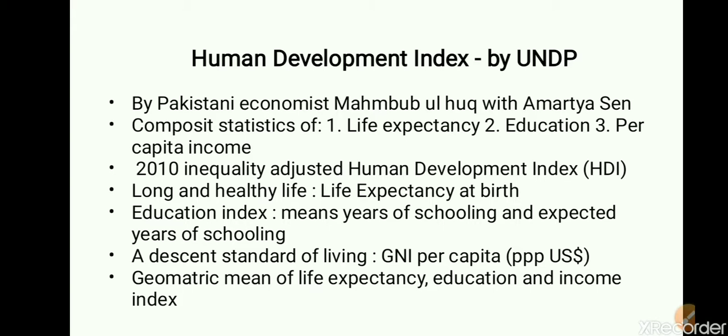Then you have the education index that talks about the mean years of schooling and the expected years of schooling. So that's the education index. And finally, for a long and healthy life, the life expectancy at birth is again an important parameter. Now what is done under HDI? We take a geometric mean of all these three parameters, that's life expectancy, education and income index. So a geometric mean of all these three indicators is taken to calculate the human development index.